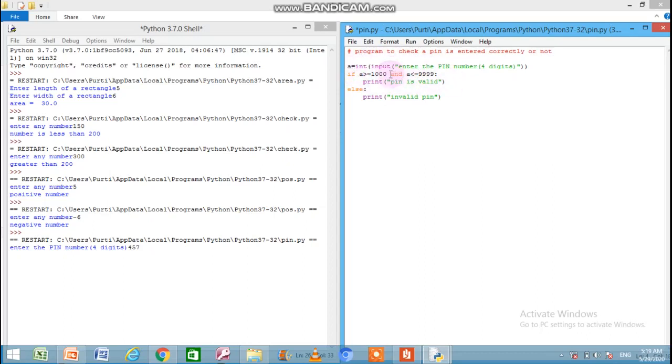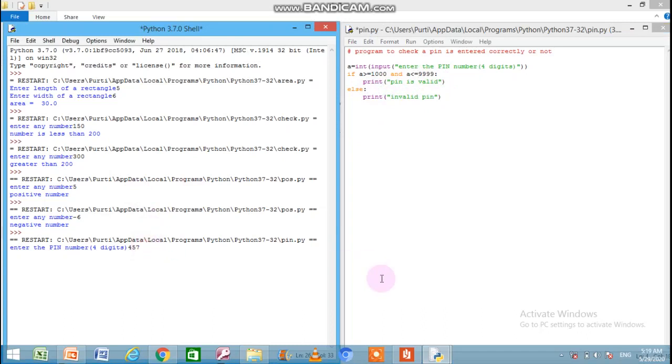When there is an AND operator used, I told you all the conditions are checked for true and false, and when all the conditions return true, then the overall result will become true. So when the value of A is greater than or equals to 1000 and A is less than or equals to 9999, then it will print the message pin is valid, otherwise it will print the message invalid pin.